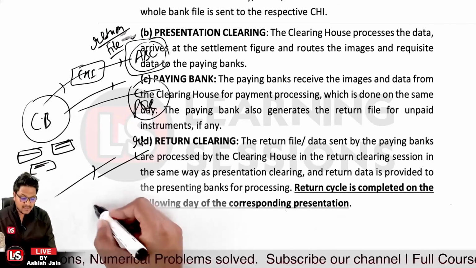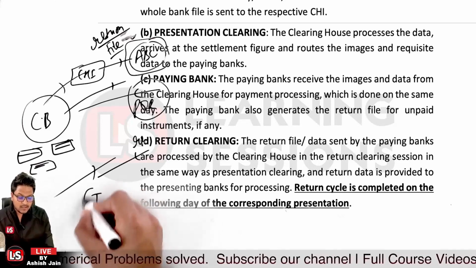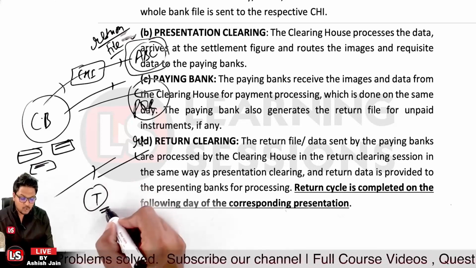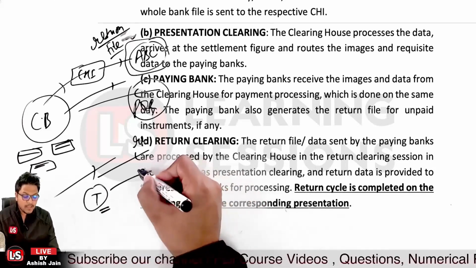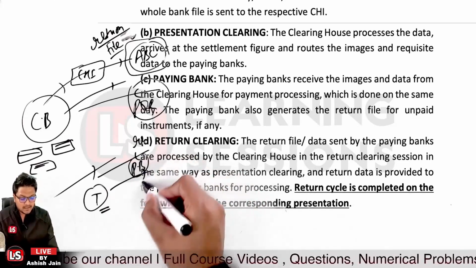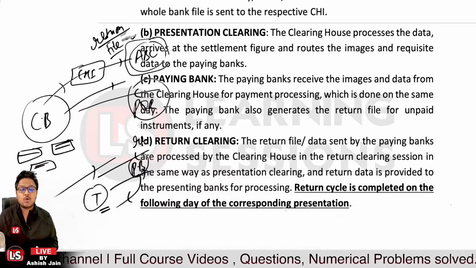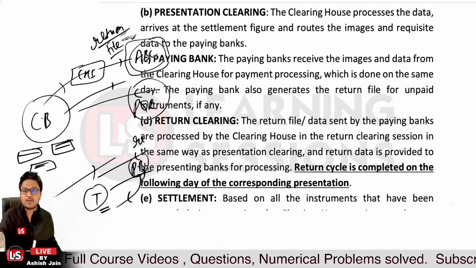Now let's take the case that today it is T. So the presentation clearing will take place today, and the data will be forwarded to the paying bank, but the return clearing will take place the next day. So that's the process related to it. I hope that you must have understood.